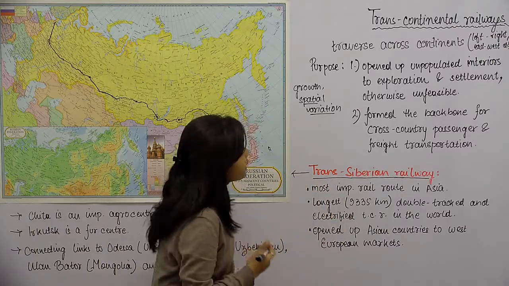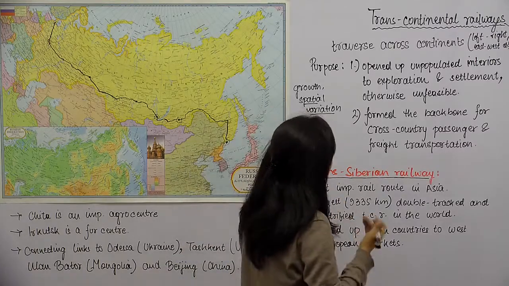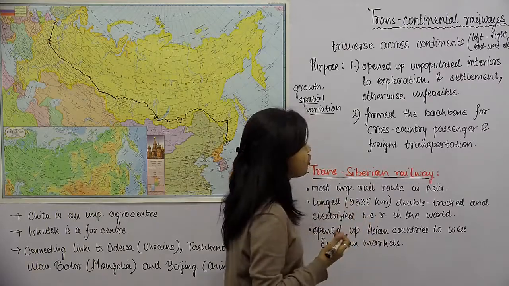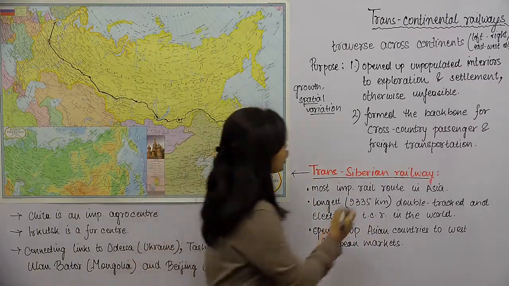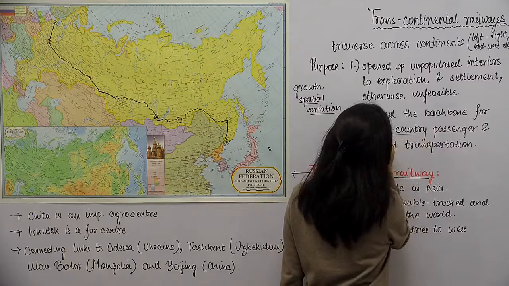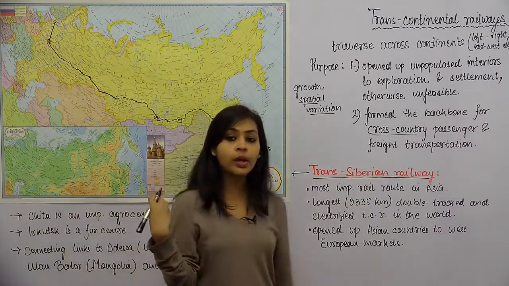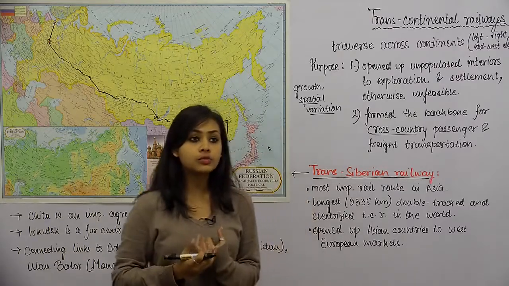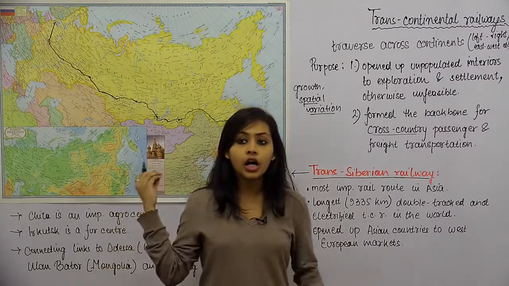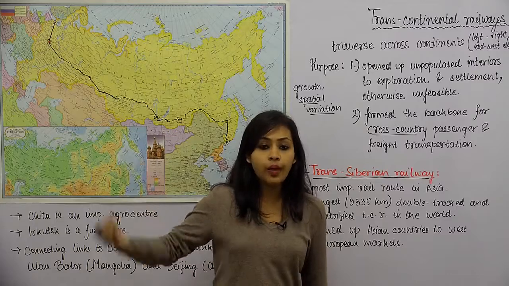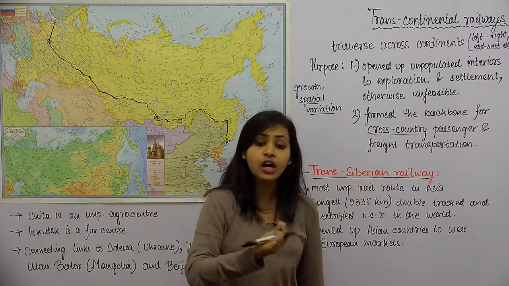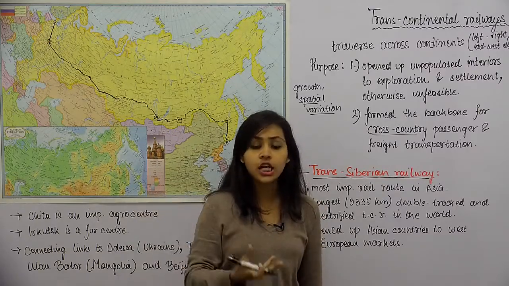The second is, it formed the backbone for cross-country passenger and freight transportation. So cross-country here means पूरे country-wide, when you want to travel from the west to the east or vice versa. If you want to travel across the country, that's possible.